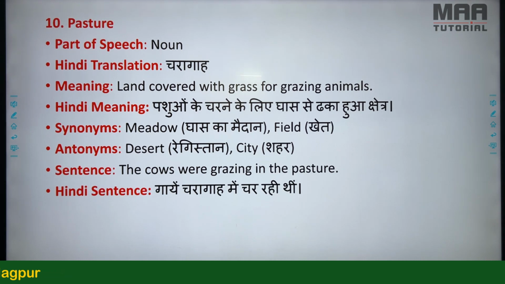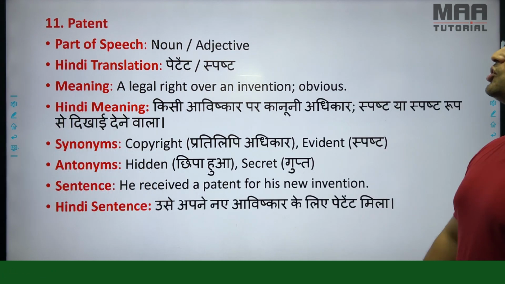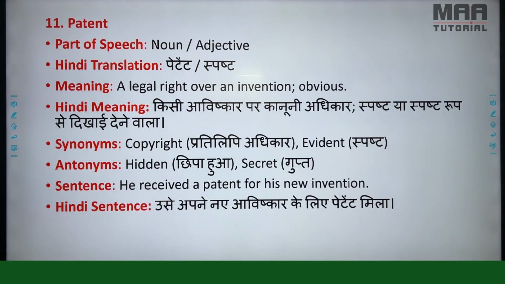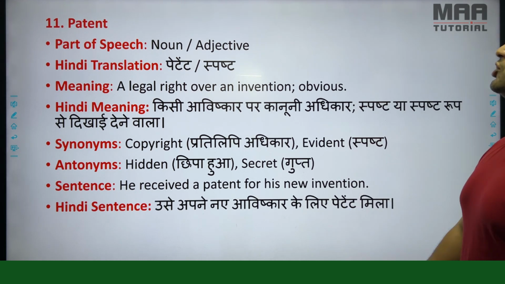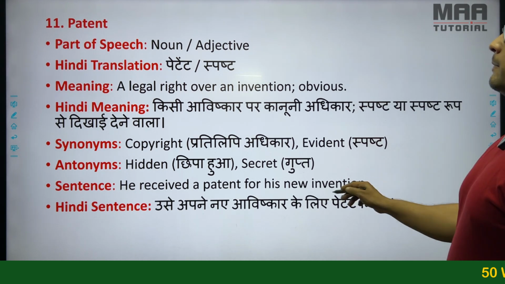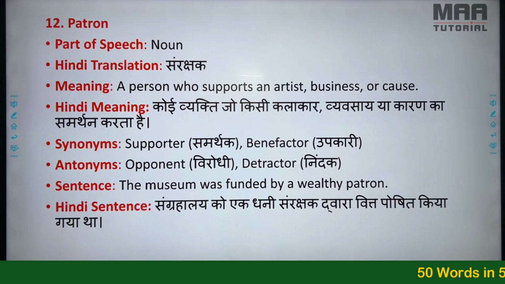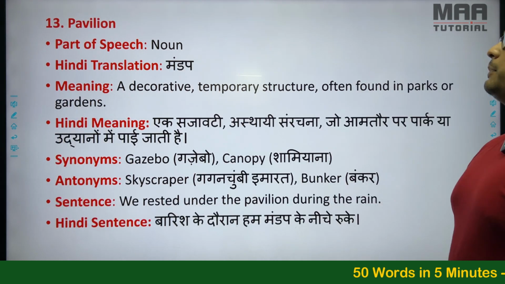Pasture, Charagah. The cows were grazing in the pasture. Patent, Spasht. He received a patent for his new invention. Patron, Sanrakshak. The museum was funded by a wealthy patron.